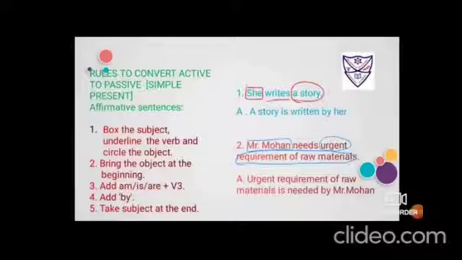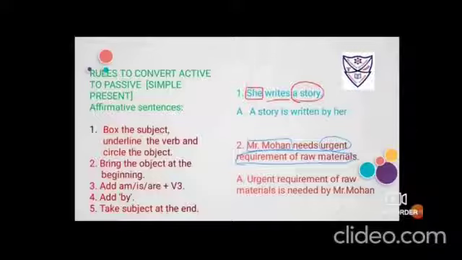Add am, is, are. And I have to bring urgent requirement of raw materials ahead. I'm not talking about raw materials. I'm talking about the requirement of raw materials. So my object is in its singular form. Okay. After bringing the object ahead, you have to add am, is, are. Don't get confused with materials and put are. You have to see urgent requirement. I am talking about the requirement of raw materials and not only raw materials.